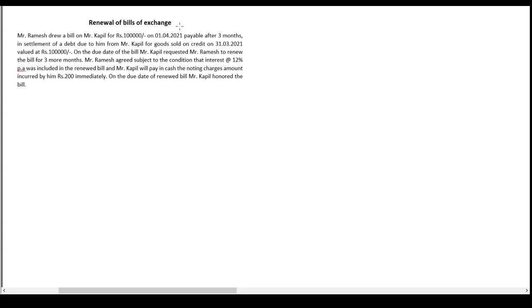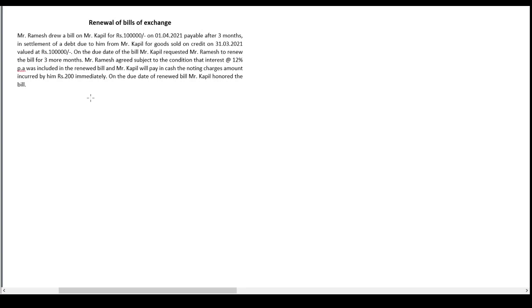Now, what may happen is in such a case, the drawer may insist that the drawee has already used some time, but he has been unable to make the payment. So, if he is asking for further extension of time, he may ask for some interest, and generally the drawee would be ready to pay interest because he is unable to make the payment. And if he is asking for some more time, he would have to pay some interest to the drawer. So, the drawer may draw a new bill with the old bill amount and also some interest. And on the due date of this renewed bill, the drawee would be required to make the payment.